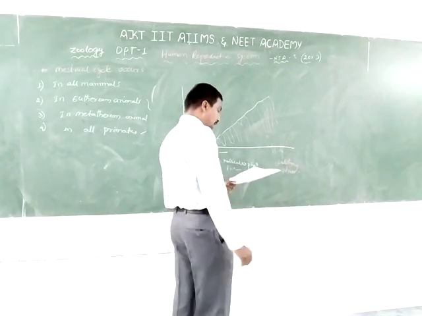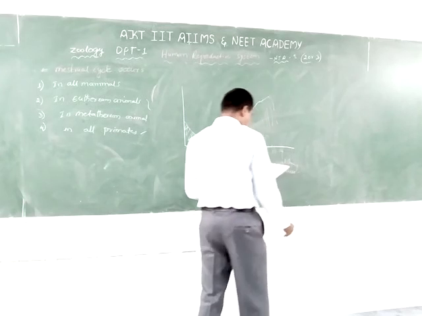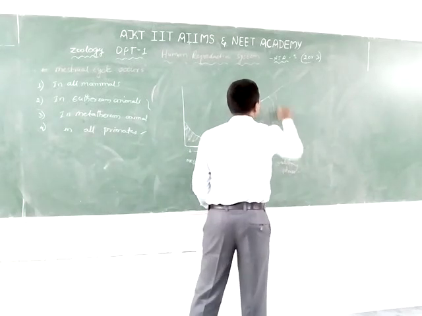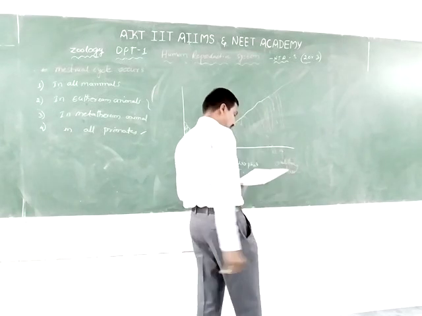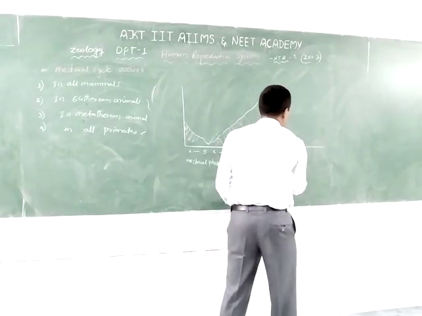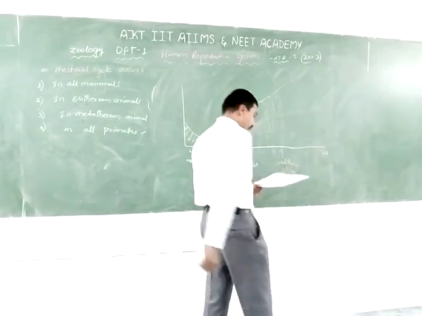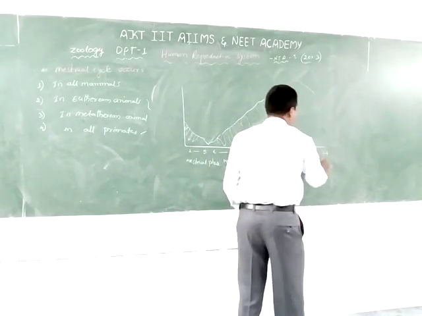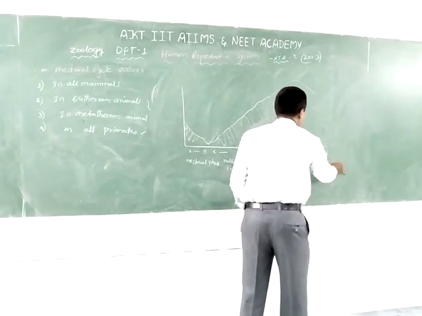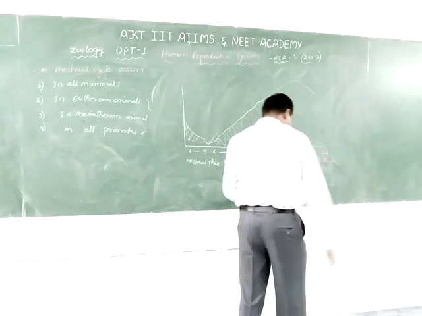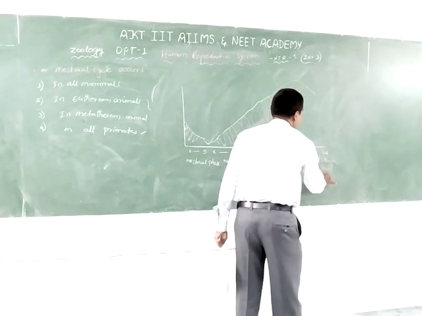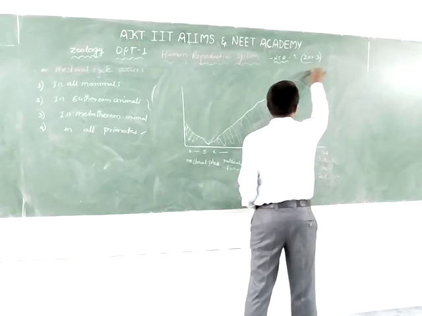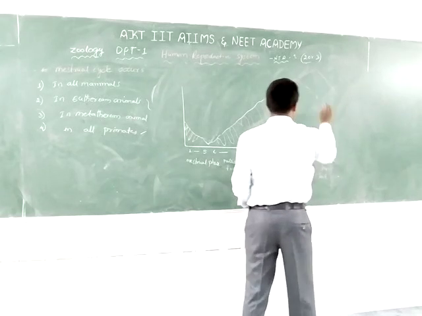The endometrium increases, and then from day 14 to 28 comes the secretion stage, known as the luteal phase or secretory phase.